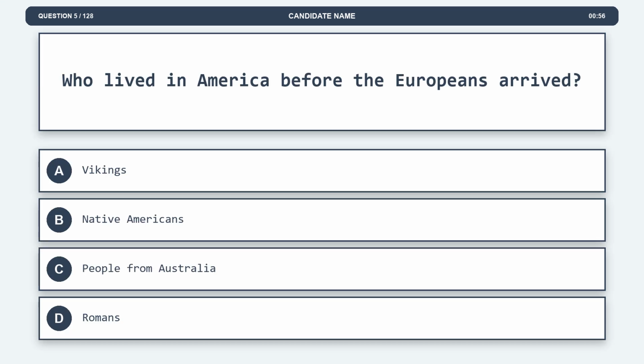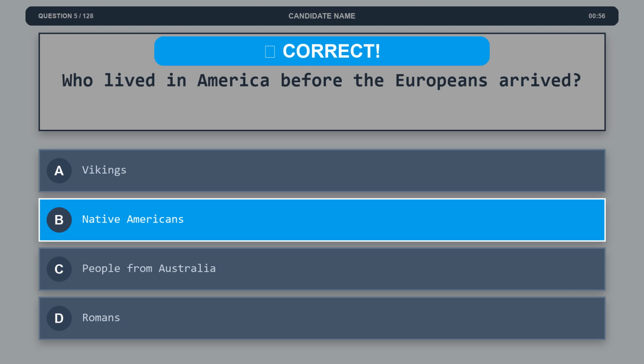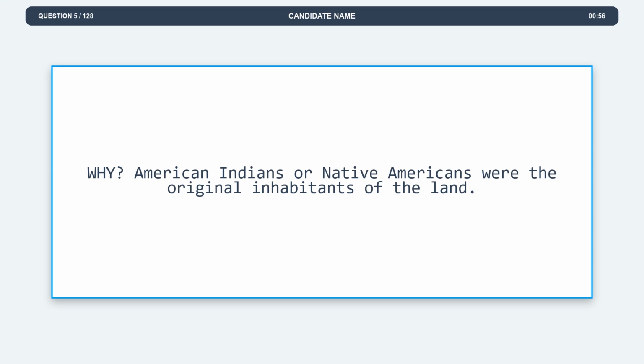Question 5. Who lived in America before the Europeans arrived? Option A, Vikings. Option B, Native Americans. Option C, people from Australia. Option D, Romans. The correct answer is option B, Native Americans. Explanation. American Indians or Native Americans were the original inhabitants of the land.